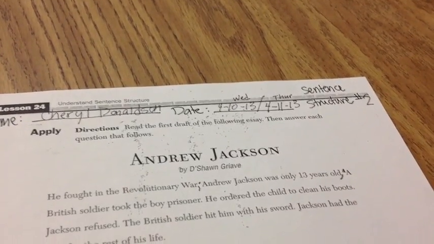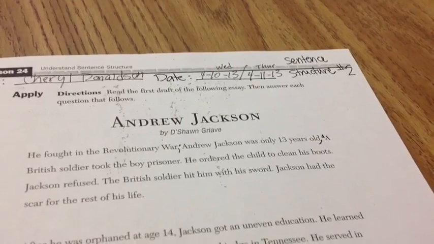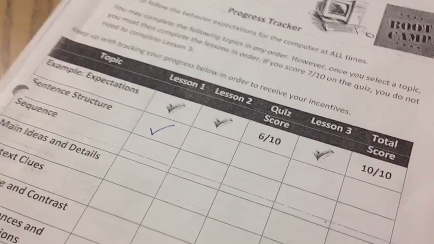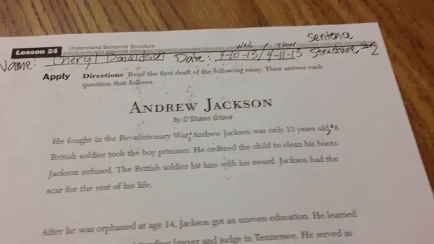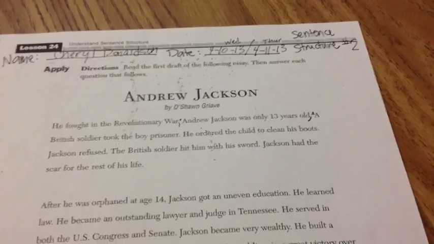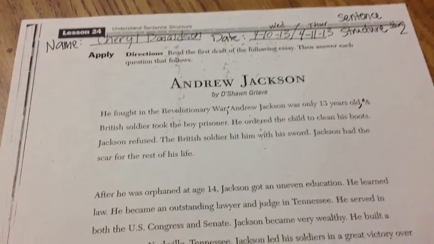You are now ready to move on to lesson sentence structure number 2. This means that you have already completed lesson sentence structure number 1 and have checked it off on your progress tracker and are ready to move to lesson number 2. Okay? If you have not gotten this worksheet in the place where it's located, you need to go ahead and quietly get up and go get it now. You need to have this paper titled Andrew Jackson in front of you before you start the lesson.